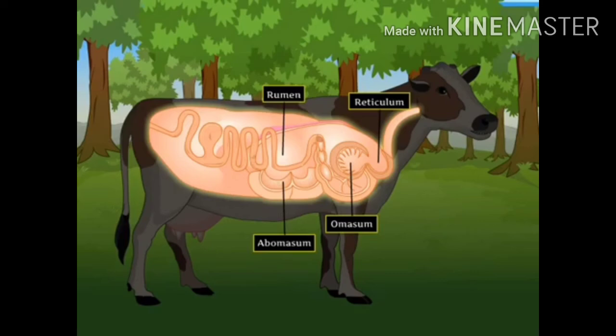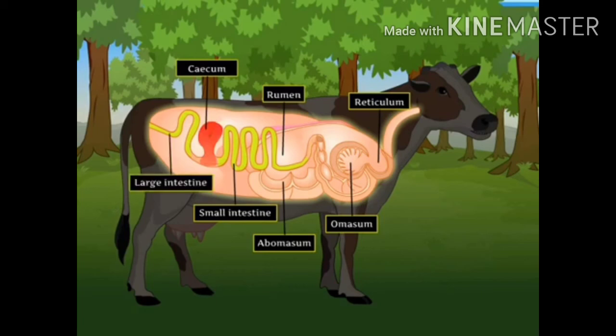The digested food then goes into the small intestine, where absorption of nutrients takes place. A large sac-like structure called cecum, present between the small intestine and large intestine, also contain bacteria that help in the digestion of cellulose, a carbohydrate that is present in grass. So, you now know why cattle keep chewing all the time.